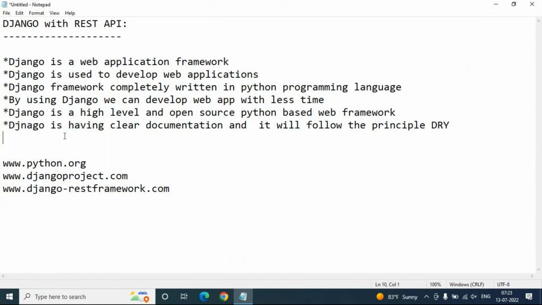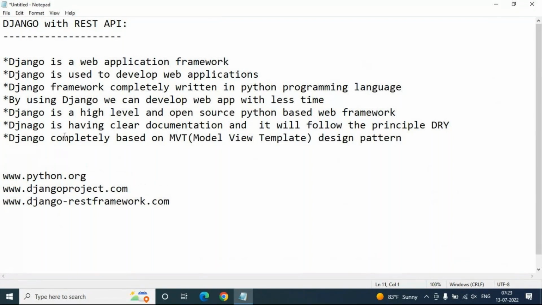And the most important thing is that Django is completely based on the MVT pattern, the MVT design pattern. This is our main target. Django is completely based on MVT. M stands for model, V stands for view, T stands for template. So we should focus in our Django implementation on the MVT pattern only: model, view, template.